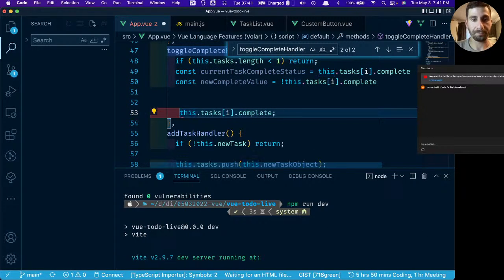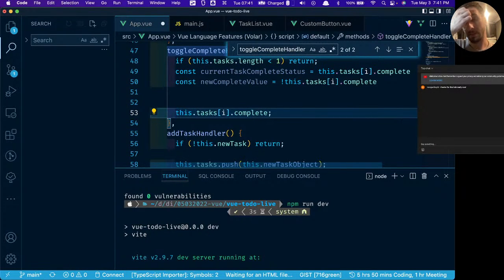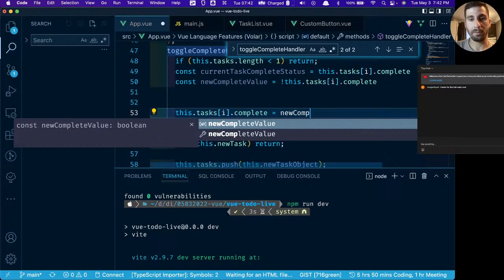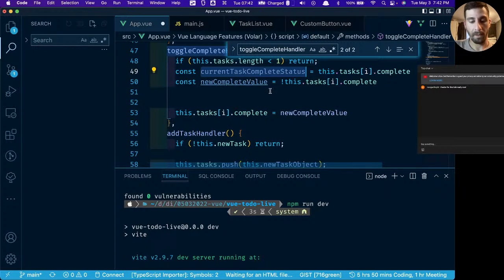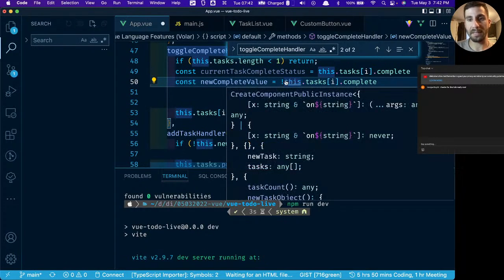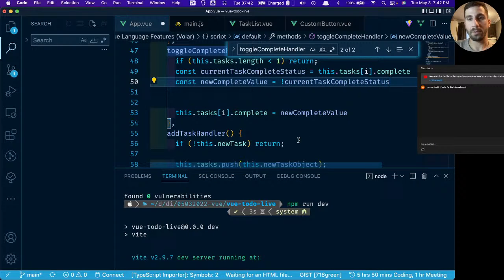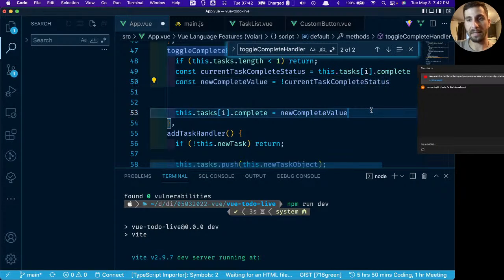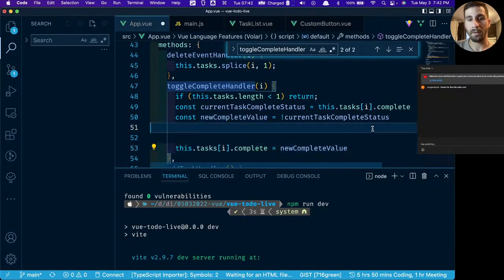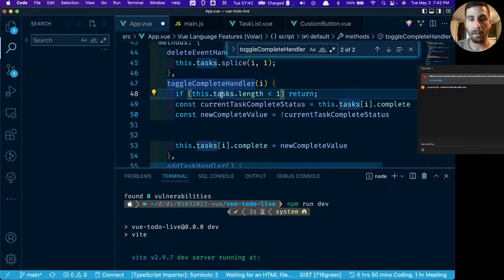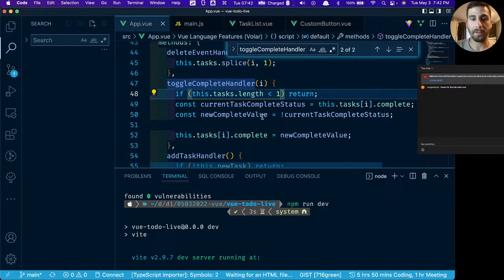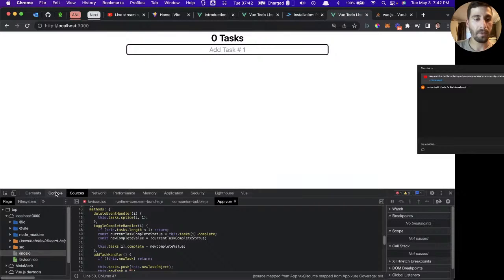Then we'll say this.tasks at index i .complete equals newCompleteValue, and we can change this from this.tasks at that index. We'll change it to currentTaskCompleteStatus. Okay, let's see if we still get the error now.